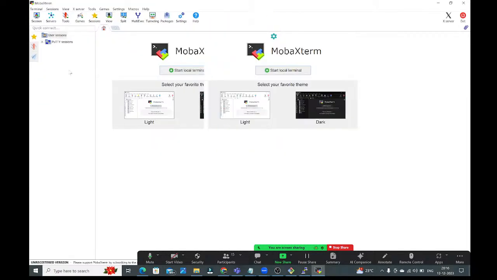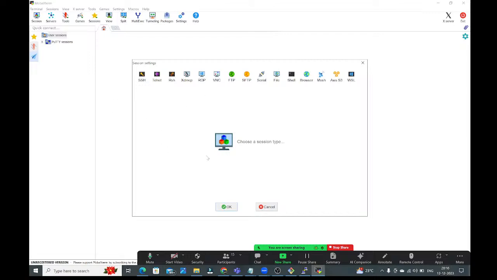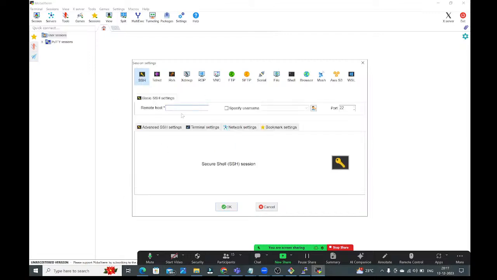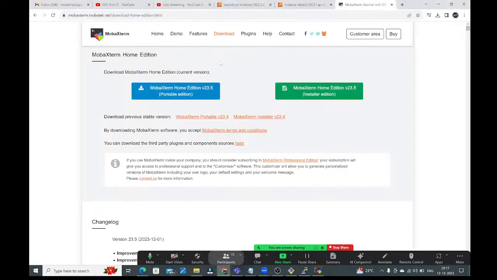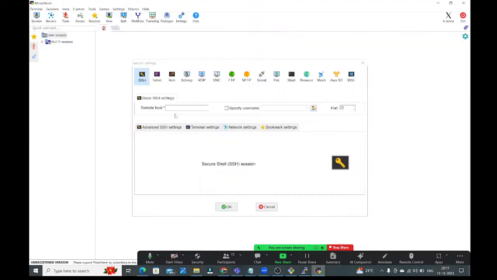Okay, see guys. See here, create new session guys. Here we have the option to create the session. Click on the session. See here, I want to connect using SSH. So click on this SSH guys. Here it is asking remote host. What is the IP address of your Linux virtual machine? You need to connect with the Linux virtual machine. Copy this IP address. Go to here, paste here,